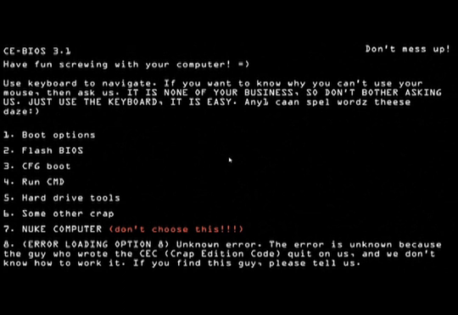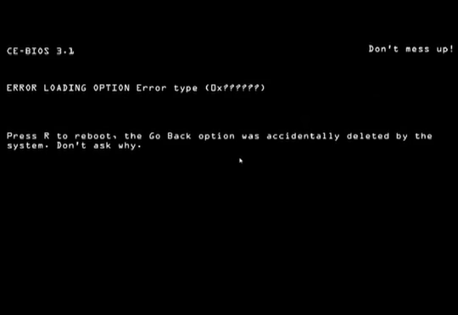First, before I continue, some guys at Microsoft told me to do this. That number 8, there's an error because the guy that wrote the Crap Edition code to make this BIOS functionable, he quit on us because we only paid him like $5 a year, and he thought that wasn't enough money. I mean, I thought $5 a year was plenty. But anyway, he quit on us, and he's the one that knew the code, so the error is unknown. If you find this guy, we don't have a description for him, just pick any random person out of the world, and we'll see if it's correct or not. Alright, so let's try nuke computer.